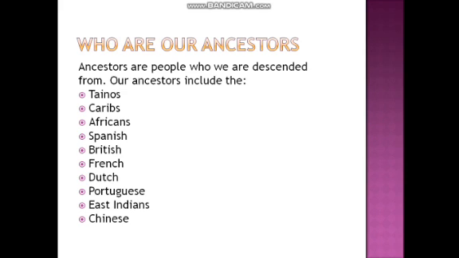So we don't say descend down, because that would be repetition. We don't say sit down, because when you sit, you are going down. We don't say stand up, because when you stand, you will go up. So just bear in mind that we don't say descend down. All right? So ancestors are people who we are descended from. Our ancestors include the Taínos, the Caribs, the Africans, the Spanish, British, French, Dutch, Portuguese, East Indians, and Chinese.